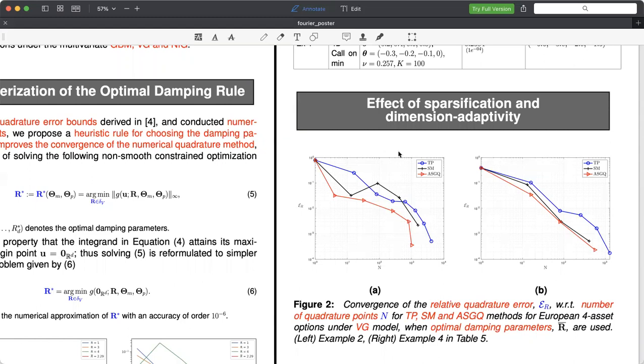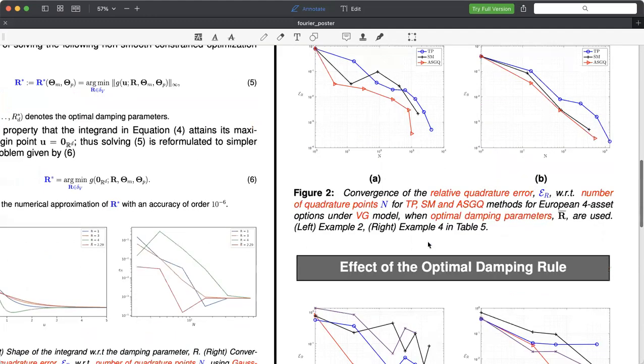We observe that the adaptive sparse grids quadrature has the best convergence behavior compared to the Smolyak sparse grids and tensor product quadrature. As we can see, it uses around 1,000 points to reach a tolerance level of 10^-3, whereas the tensor product quadrature would need at least 4,000 quadrature points to reach the same level of accuracy.